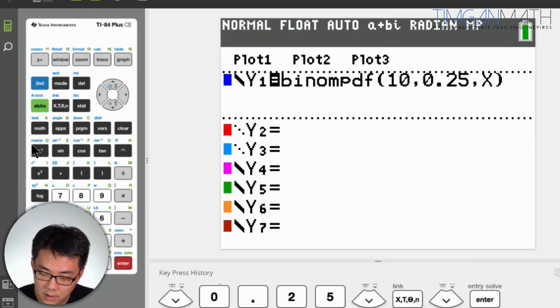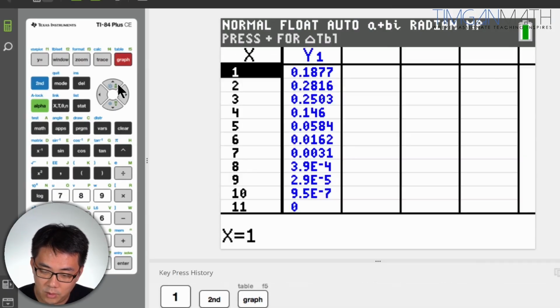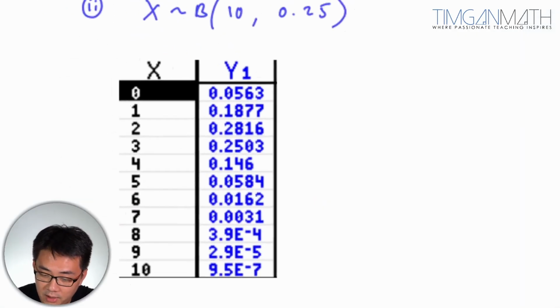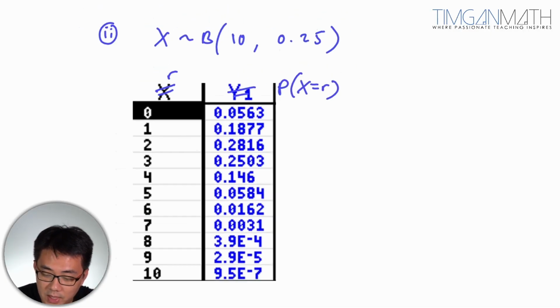So key in and go to table, set to 1. Remember, we start counting from 0. You can see that the most probable number would be 2, right? These are all the probabilities. The highest probability will be the most probable number. So let me just copy this down. Here, this is r, and this is P(X = r), or you can just use X as well.